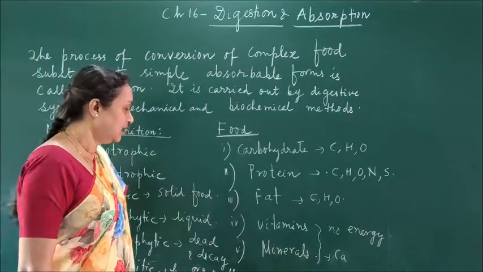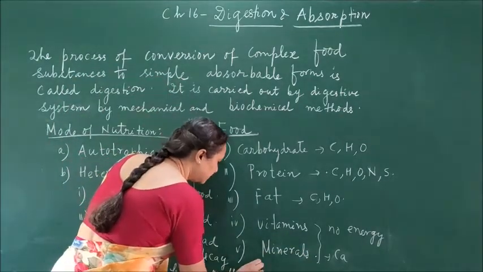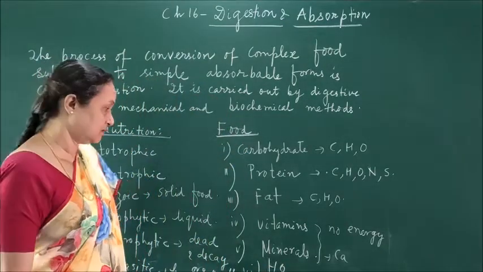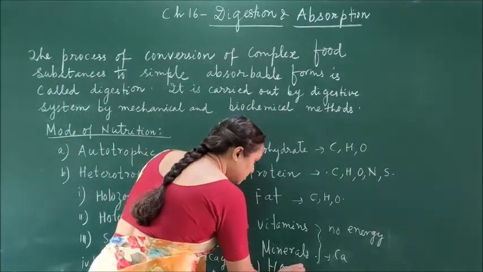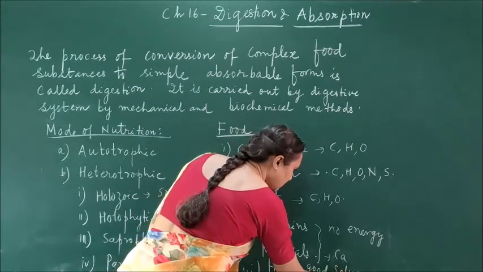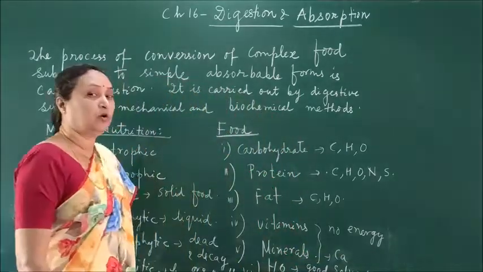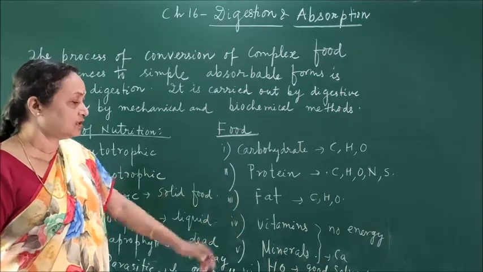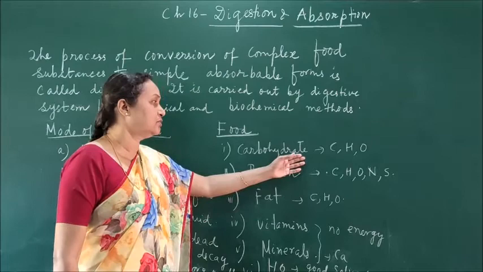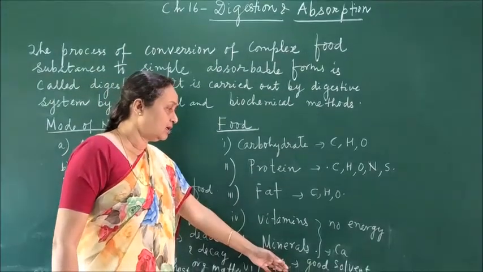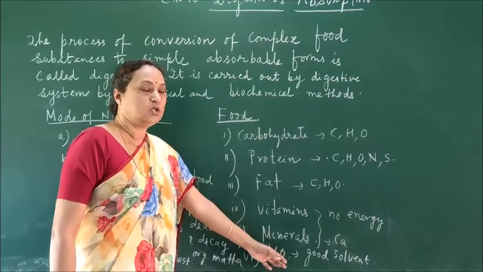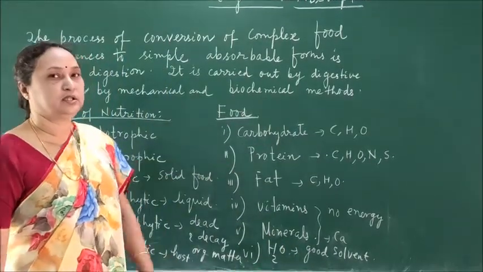And the last one is water. Water also does not produce energy, but water is a good solvent. All the food we are taking is soluble in water, so it is a transport medium which can transport the digested food from one part of the body to another part, either with the help of the blood or because it is soluble in the water. So these are all the different types of food we are taking.